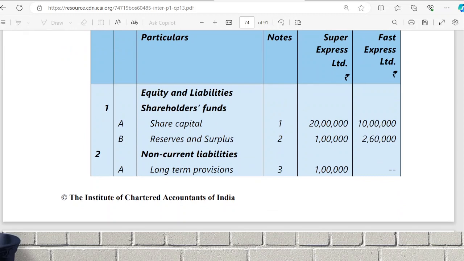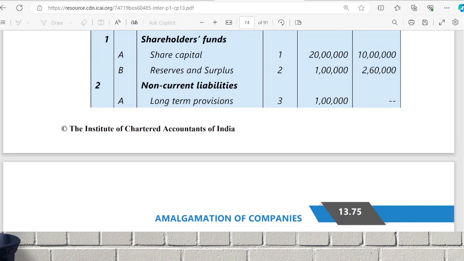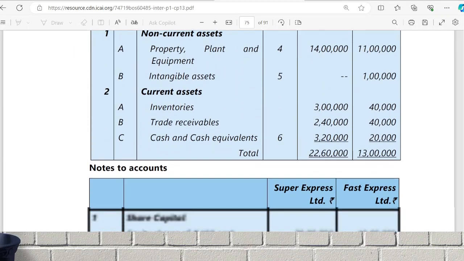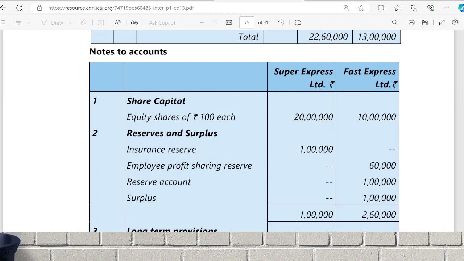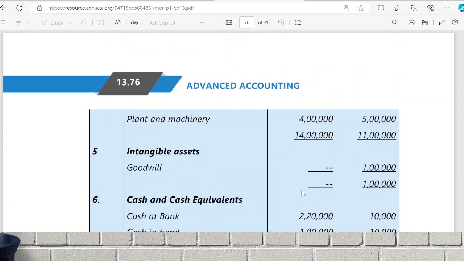Equity share capital 30 lakhs, reserves and surplus 3 lakhs 60, long-term provisions are given, trade payables, PPE, intangible assets, inventory, trade receivables. They have given notes to accounts and all.